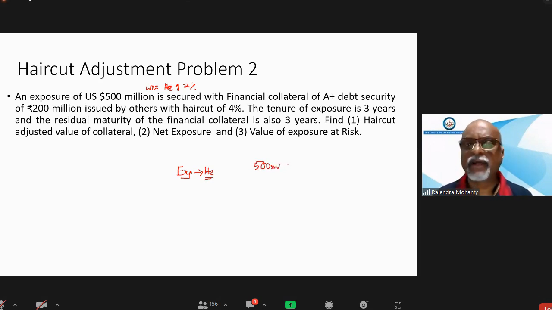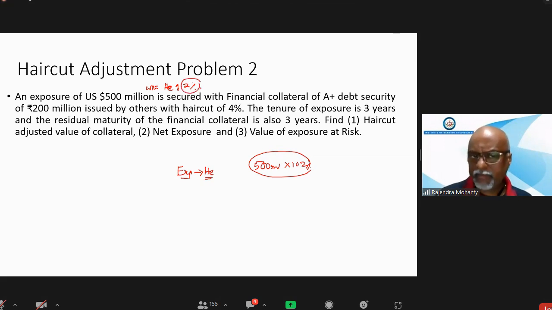So 500 million, 2% will be added, means 102% will be the value of haircut adjusted exposure. If 2% is the haircut value of the exposure, that means it becomes exposure multiplied by 102%. So how much will it be? 102% will be how much? 510. Or you can add just 500 plus 2% of 500. So that means 102% only. This is 100 and 2%, so 102 I have taken.